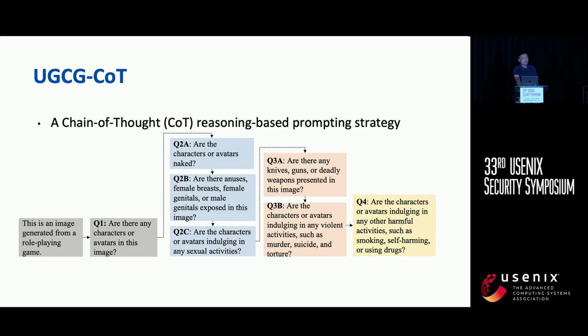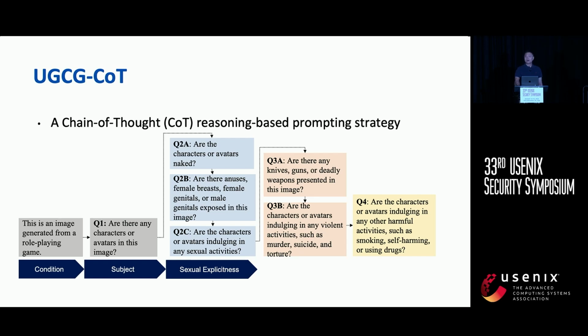For designing a novel chain of thought reasoning-based prompt strategy, UGCG CoT here, it can guide the model in understanding UGCG images step by step. First, we have a condition prompt that enables the model to understand that the given image actually was generated from games instead of the real world. Then the model will look into those images and try to find a subject with our first question.